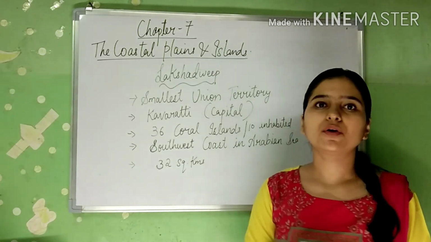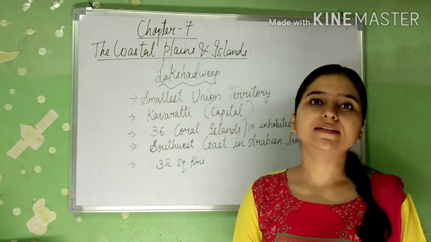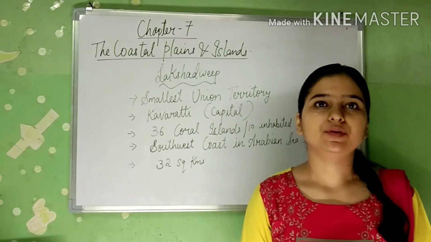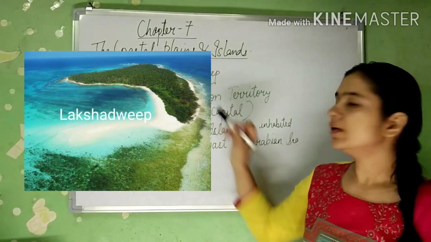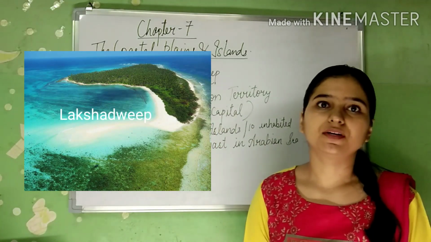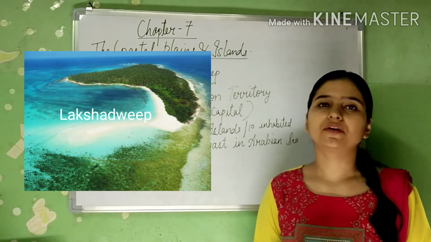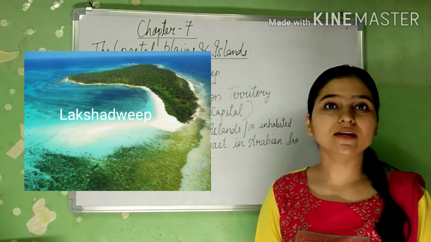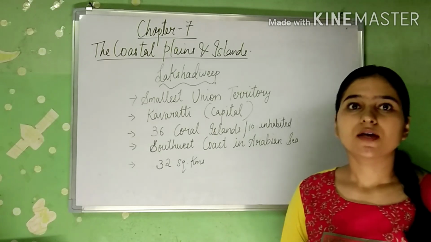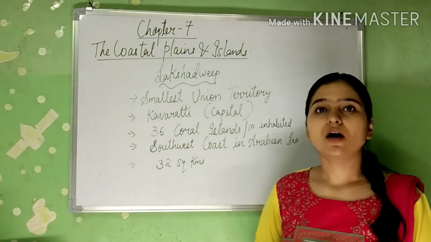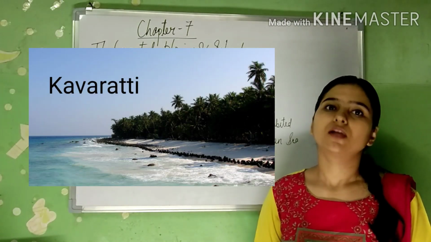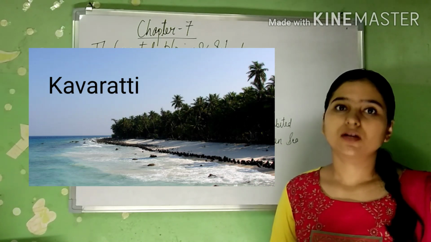Students, now we are going to discuss the second group of islands, that is Lakshadweep. It is the smallest union territory of India because the area is very less. Then Kavaratti. Kavaratti is the capital of Lakshadweep.